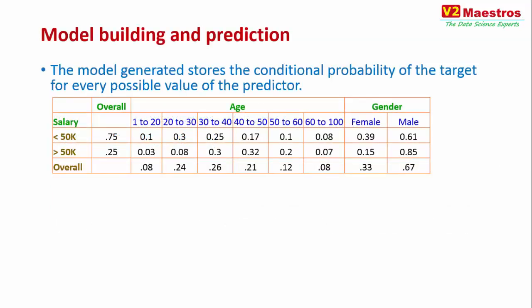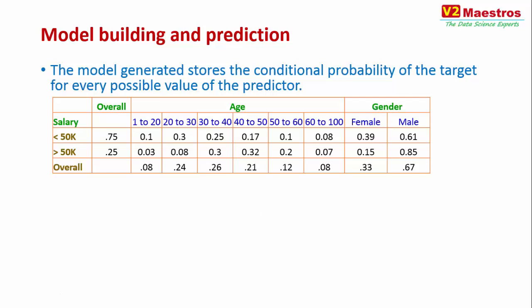It basically builds a probability table like this by reading through all the data it has. So let me try to explain this table. This table is built upon 3 columns. We are trying to predict the salary of a person. So salary is the target variable, and salary is either less than 50 or greater than 50. You're just trying to predict, is this person's salary less than 50K or greater than 50K? And the predictors you are going to be using are age and gender. Now looking at the training data set, you will build this table.